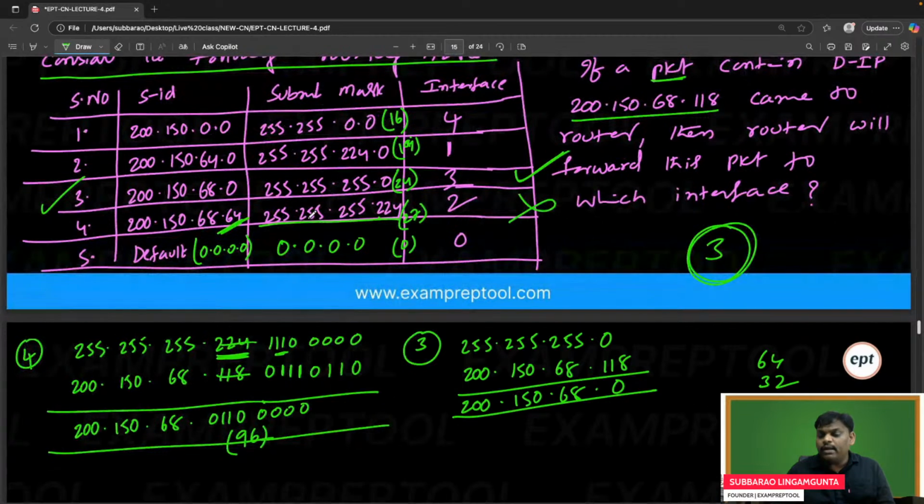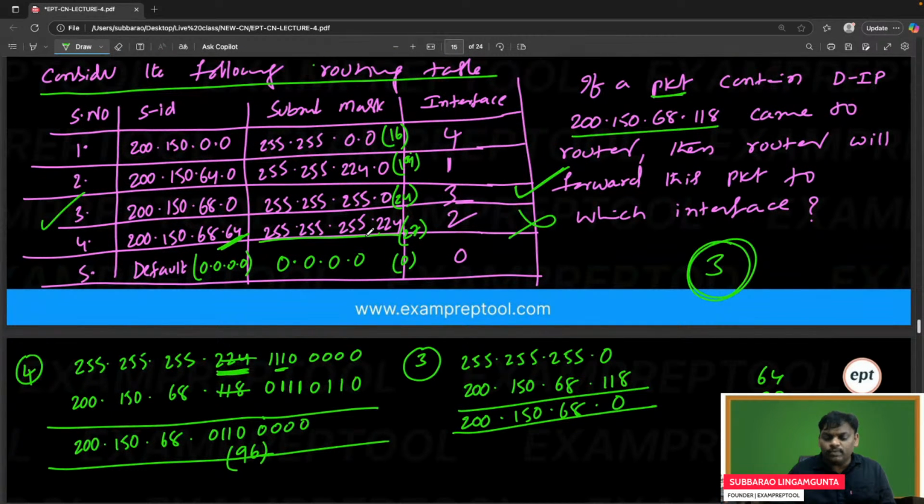So don't do it blindly. The only blunder students make is trying one by one, row by row: first row, second row, third row. Why are you trying row by row? Do you want any match or the longest match? If you want the longest match, please try the longest one first. If it is missed out, try the next longest one.